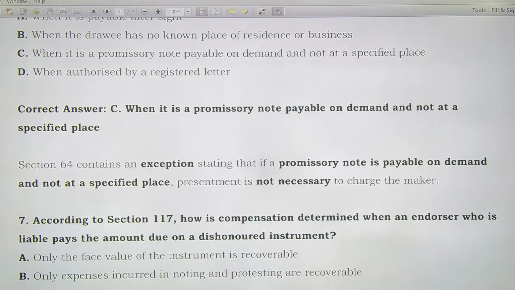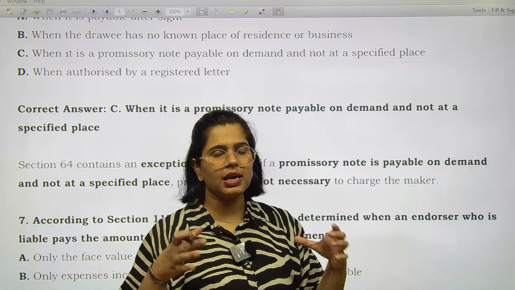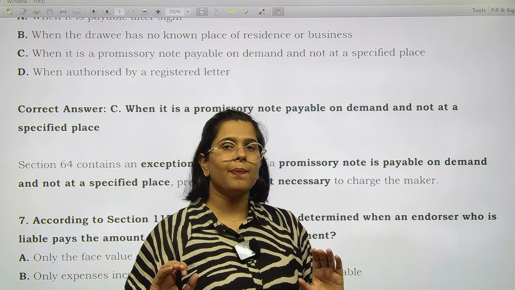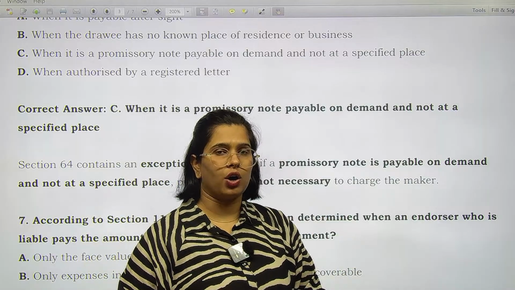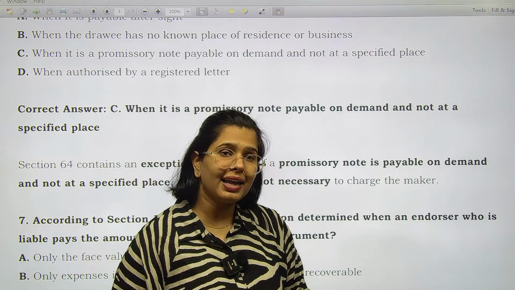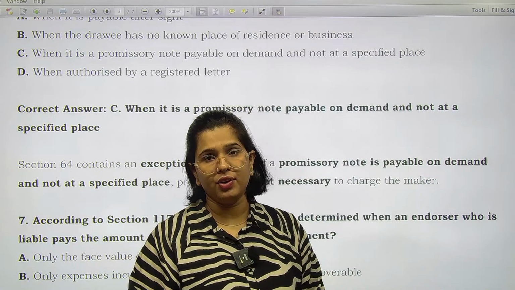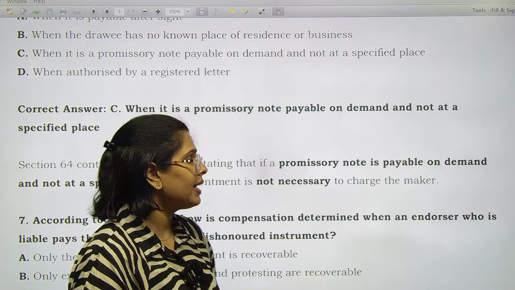As per section 117, how is compensation determined when an endorser who is liable pays the amount due on a dishonored instrument? Endorser क्या होता है? Who signs it and forwards it. That means a party in between. Now suppose because of any particular cause the instrument is not honored, and it is dishonored. In that case, if the endorser makes the payment, what is the compensation he should be getting? ठीक है, क्या मिलना चाहिए?